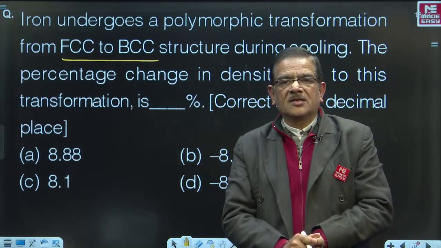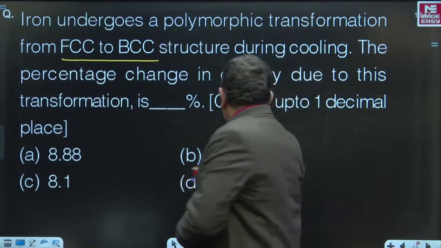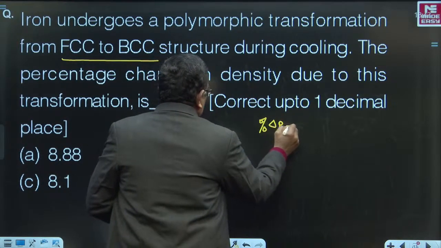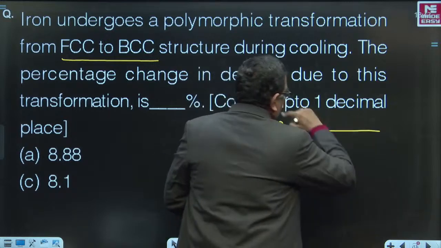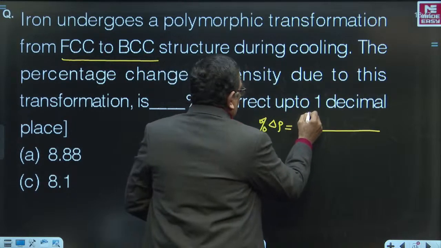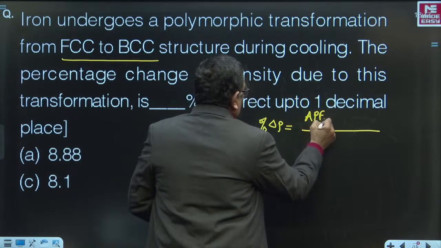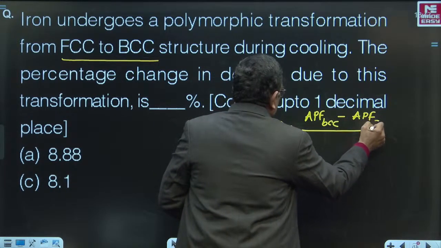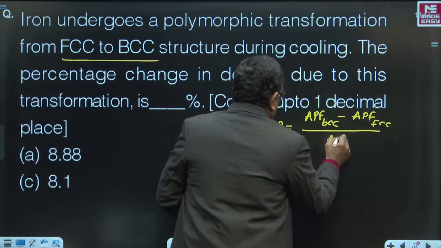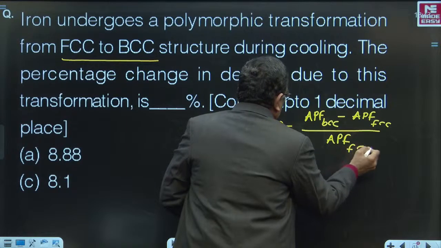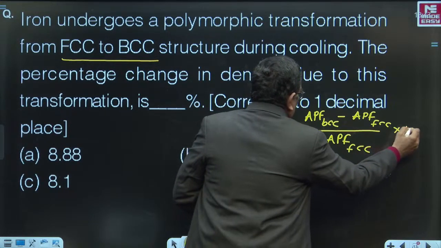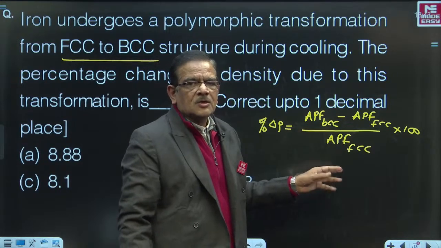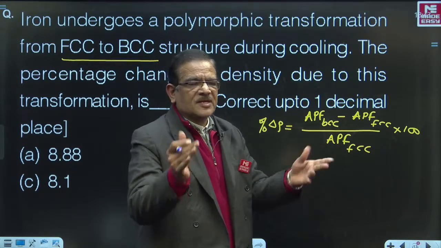Therefore, percentage change in density is equal to, FCC is changing into BCC, so the atomic packing factor of BCC minus the atomic packing factor of FCC, divided by the atomic packing factor of FCC, into 100. Because atomic packing factor is an index of density, if you calculate like this, you get the same value as the percentage change in density.